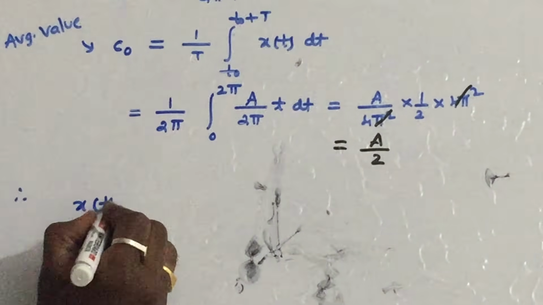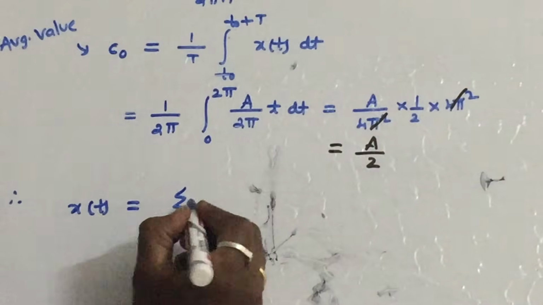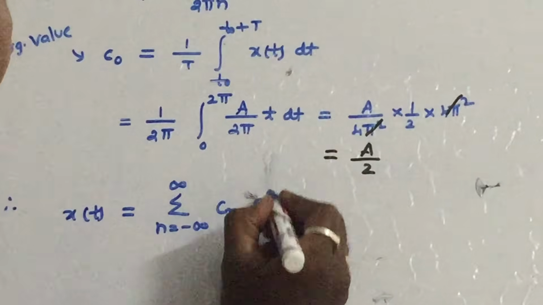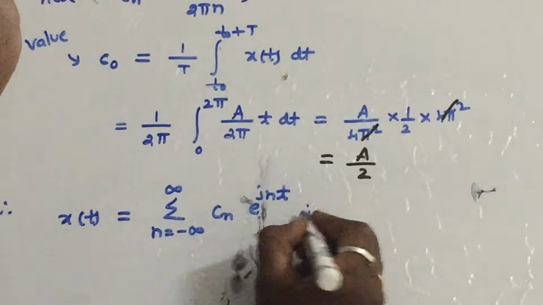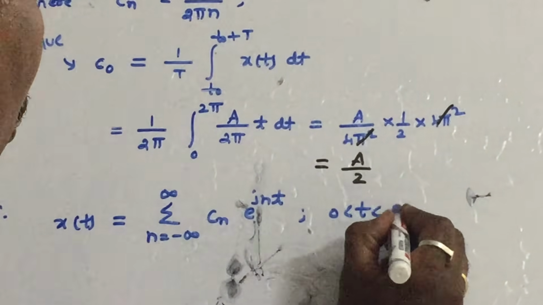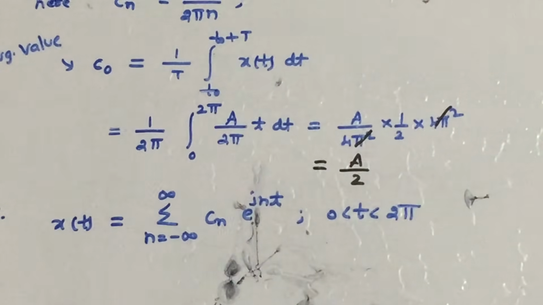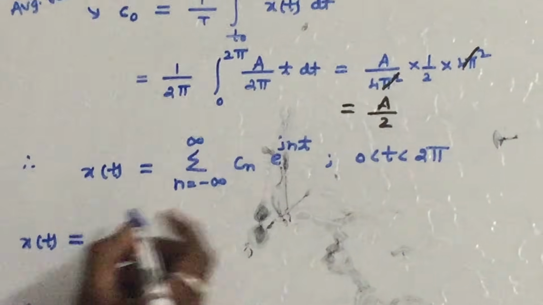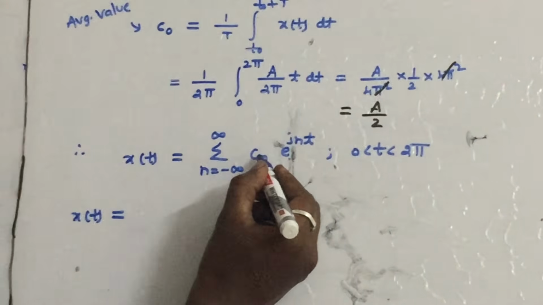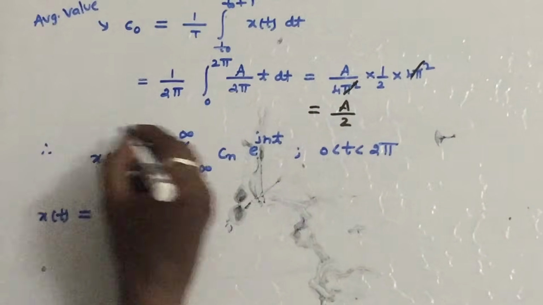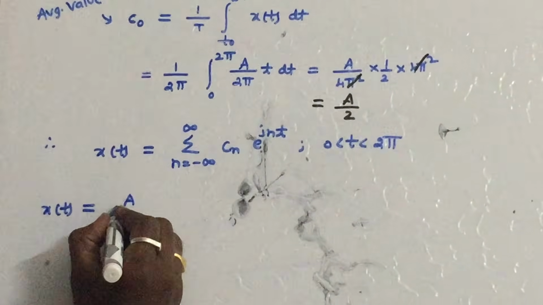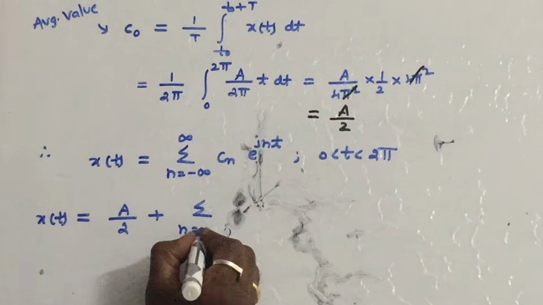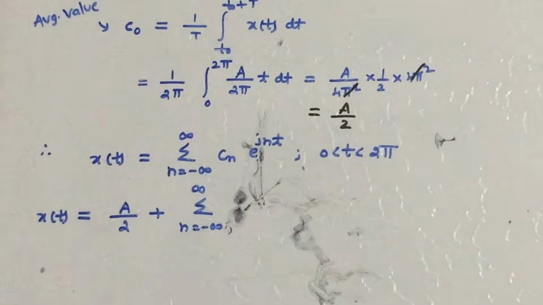So the exponential Fourier series, first write the formula: summation n is equal to minus infinity to infinity of Cn into e power j n t, in the interval 0 less than t less than 2 pi. Now let us write x of t. If you substitute 0 here, C0 e power 0, first write it as a separate term C0. So it will become A by 2 plus summation n is equal to minus infinity to infinity.